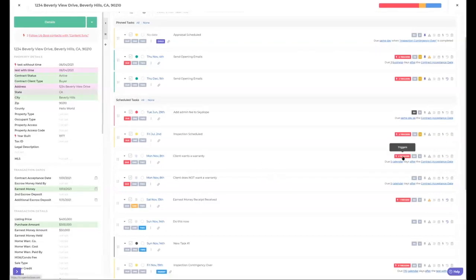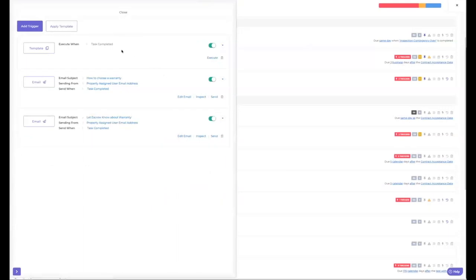If the client wants a warranty, then what's going to happen? I want the task template for warranty items to come in that I have to complete. I have an email going out to the client saying, here's how you choose your warranty. Here are the people we recommend. All those things you would typically do for that. And then I also have an email going out to let the escrow company know, hey, we have a warranty on this. Don't put the settlement statement together without getting to me and getting that amount so that we can get that on the settlement statement before this closes.